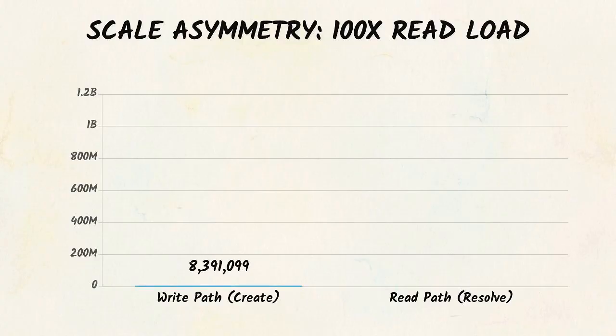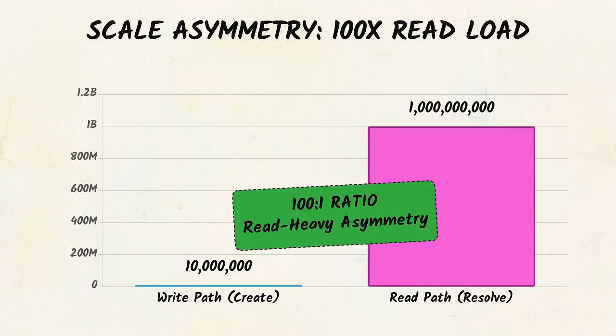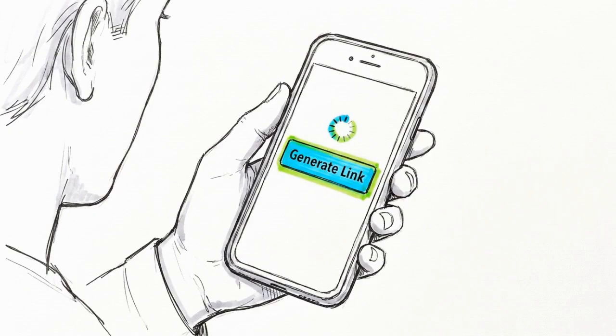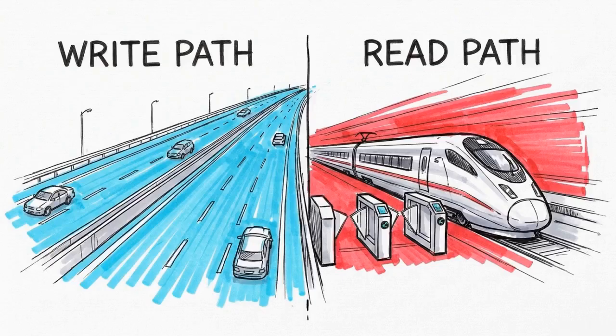On the left, the write path generates about 10 million links daily. On the right, the read path resolves those links, generating over 1 billion requests a day, a 100-to-1 read-to-write ratio. When a user creates a link, they might tolerate a second of loading time. But when they click a link, the redirect must execute in under 10 milliseconds. Anything slower feels broken. This creates two different operational realities. The write path has a generous latency budget, while the read path has a zero-tolerance budget.